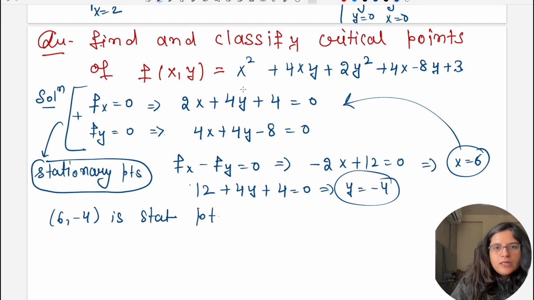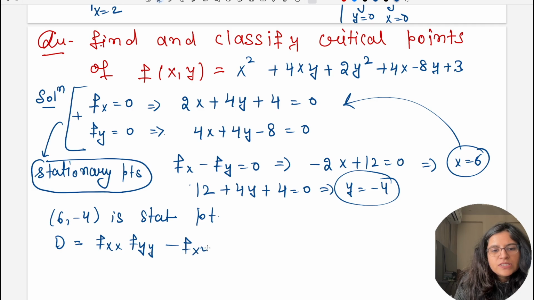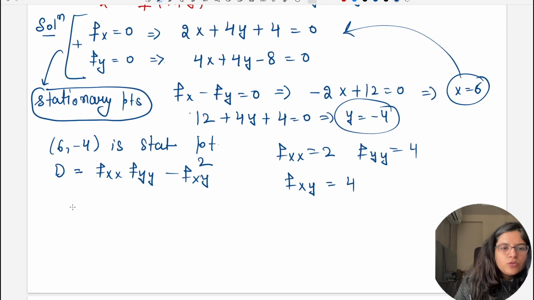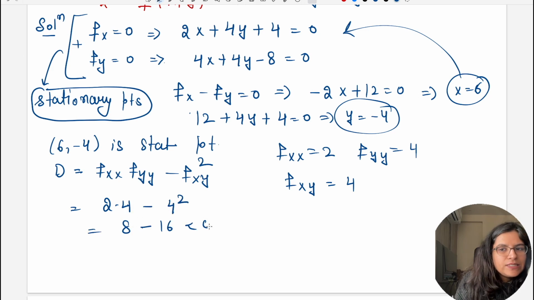Now इन टू वेरिएबल फंक्शन हमें एक D फाइंड करना रहता है which is fxx into fyy minus fxy square. Now what is fxx? This is equal to 2. What is fyy? It is equal to 4. And what is fxy? Fx with respect to y, this is equal to 4. So यहाँ पुट करेंगे तीनों को. So 2 into 4 minus 4 square.